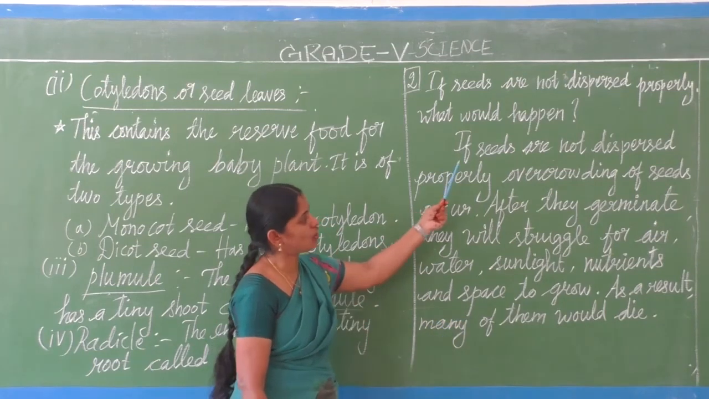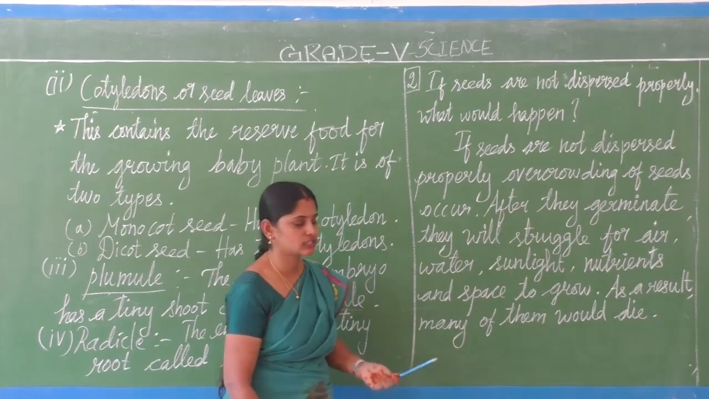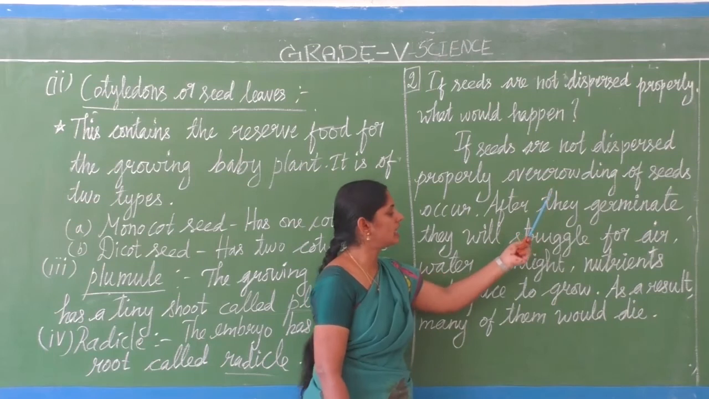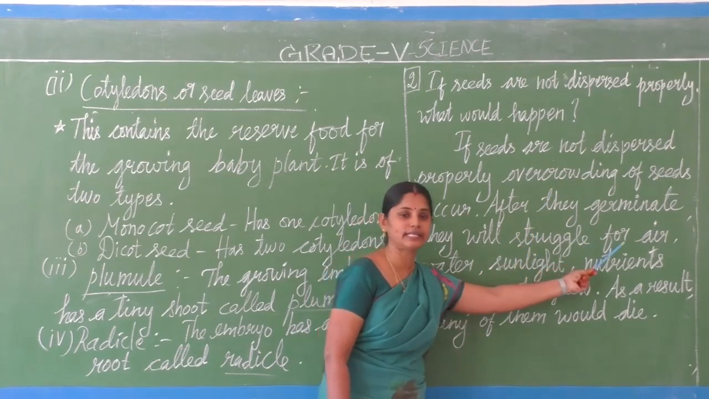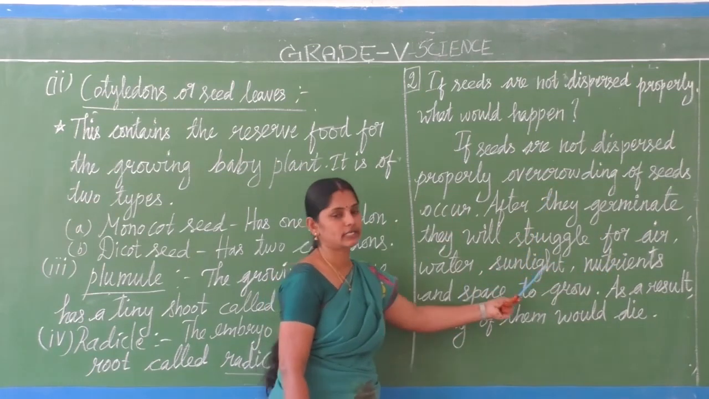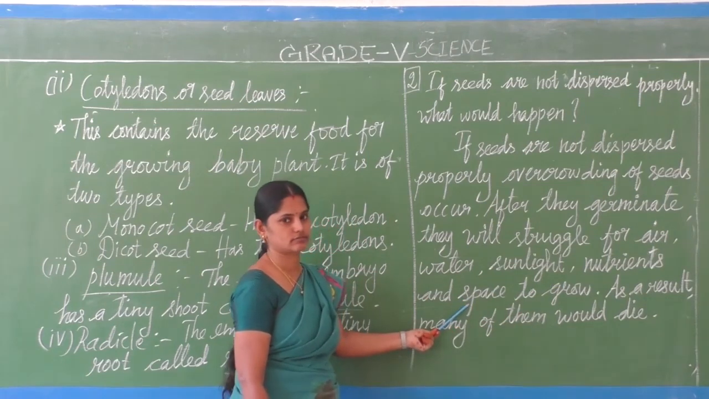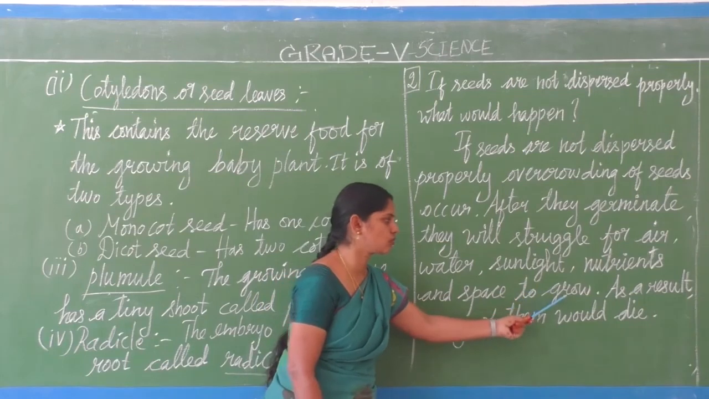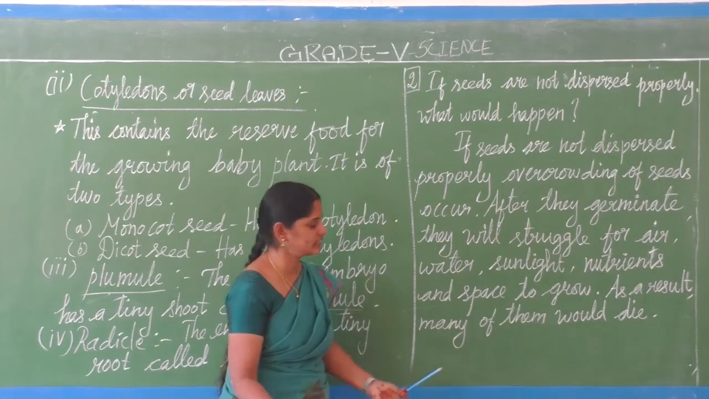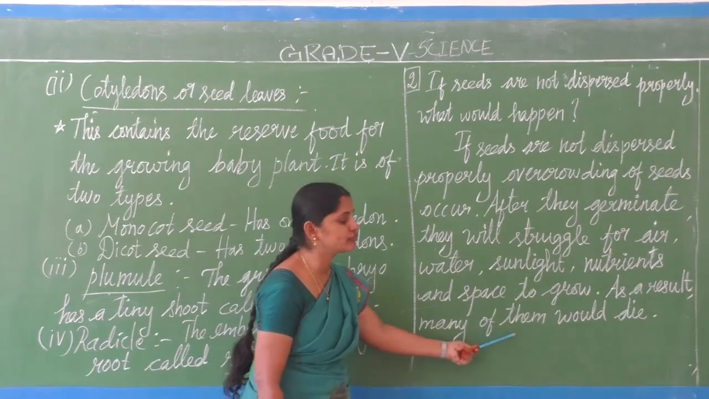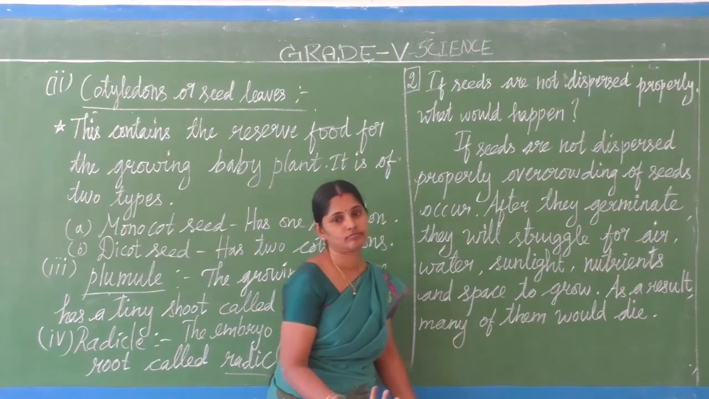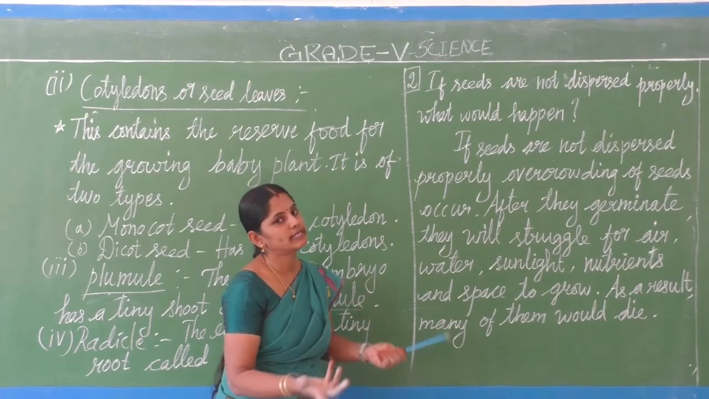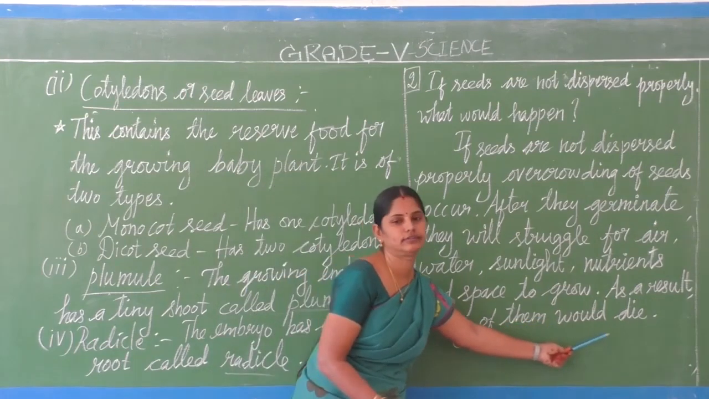So if the seeds are not dispersed properly, they get overcrowded and will struggle for air, water, sunlight, nutrients and space for proper growth. As a result, in the end, many of them would die. The seeds which overcome all this will grow, but many seeds would die.